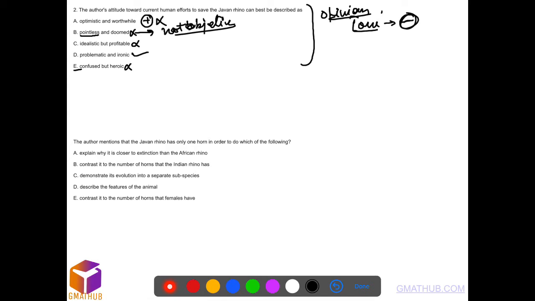Next, the author mentions that the Javan rhino has only one horn in order to do which other. These kind of questions are called factual questions. They are based upon some factual figures or things given in the passage. First, explain why it is closer to extinction than the African rhino. Nothing about that. Contrast with the number of horns that the Indian rhino has. No. Demonstrate its evolution into separate subspecies. Wrong. Describes the features of an animal. That's the only option that fits. Contrast with the number of horns that females have. It doesn't even say how many horns females have.